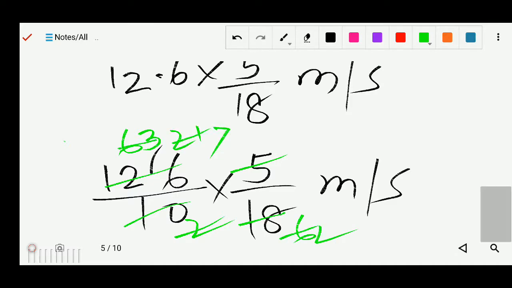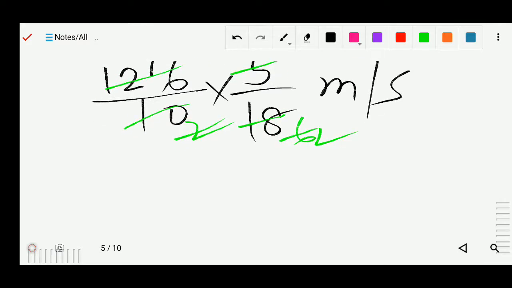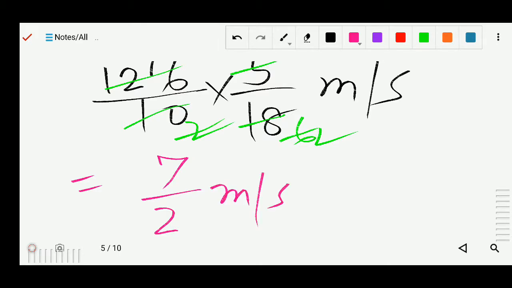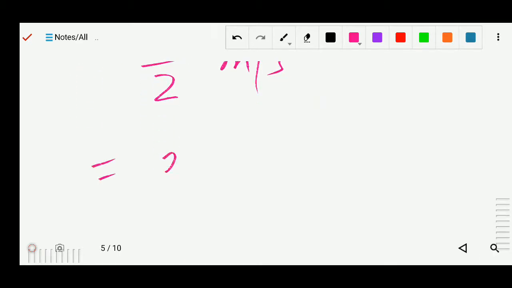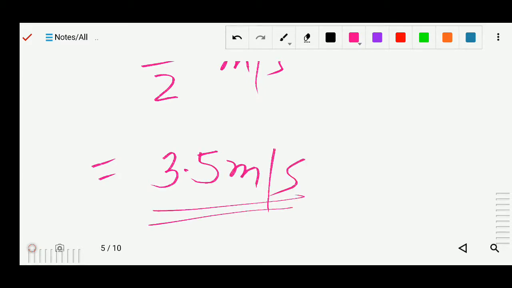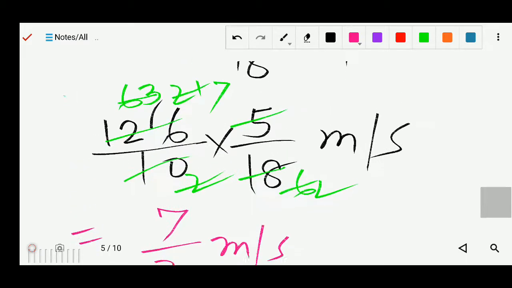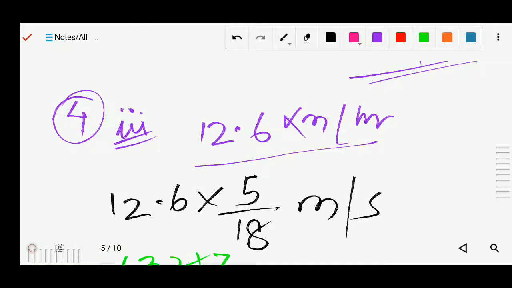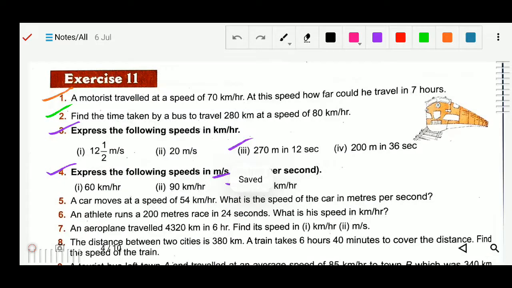So now after division, you will get 7 by 2 meter per second. So 7 by 2 you can solve, and you will get 3.5 meter per second. So what is your answer? 3.5 meter per second.